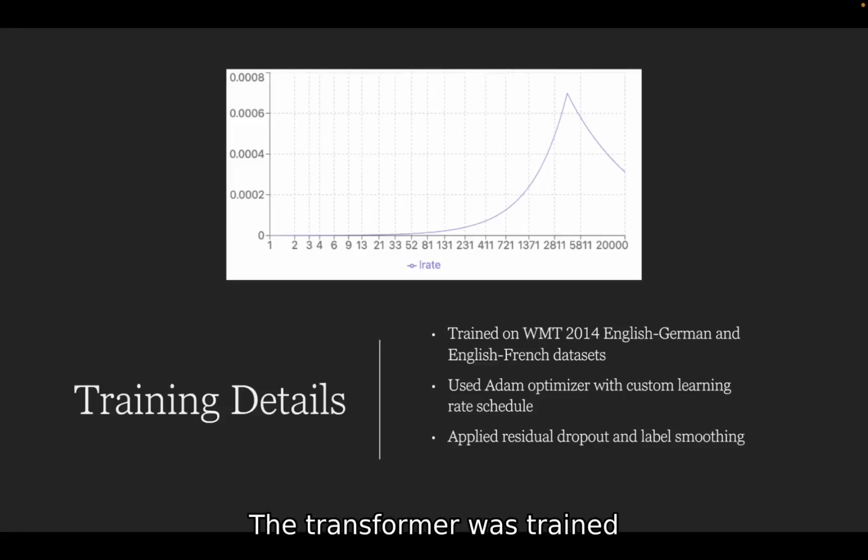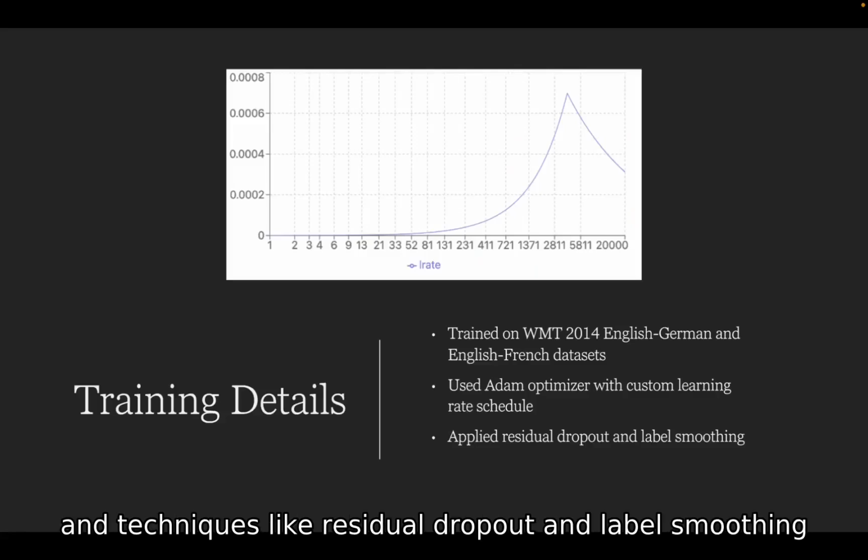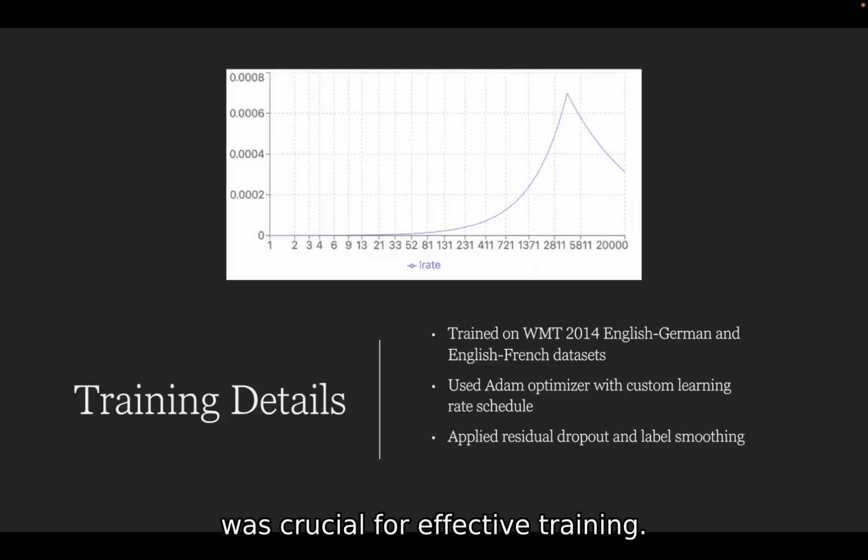The transformer was trained using a custom learning rate schedule shown in this graph. The learning rate first increases linearly during a warm-up phase that you can see, then decreases proportionally to the inverse square root of the step number. This schedule, along with the Adam optimizer and techniques like residual dropout and label smoothing, was crucial for effective training.